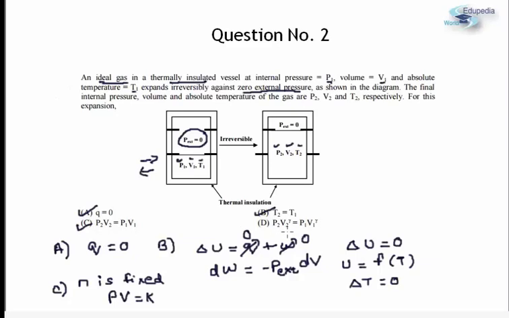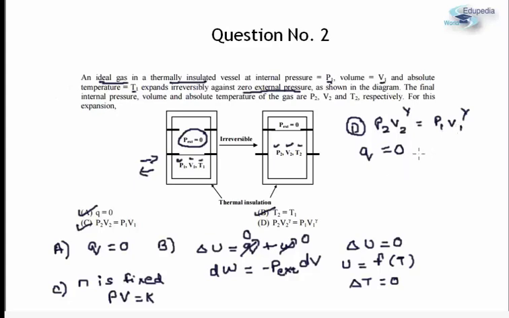Option D is slightly tricky, because generally I find that students who rote-learn the formulas without understanding them are unable to answer this one, and they think that D is also correct. Let us look at option D. It says that P2 V2 to the power gamma is equal to P1 V1 to the power gamma. Will it be a correct option? What most students feel is that since Q is equal to 0, the above process is going to be an adiabatic one, and they have just rote-remembered the formula that P2 V2 to the power gamma is equal to P1 V1 to the power gamma.